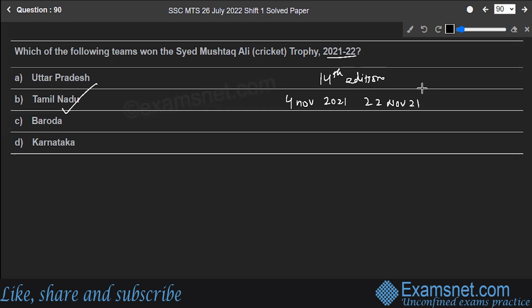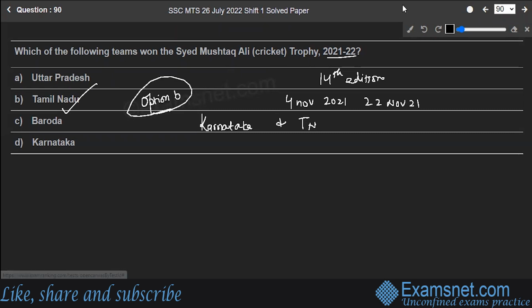The final was played between Karnataka and Tamil Nadu. Tamil Nadu won the Syed Mushtaq Ali Trophy in 2021-22. So option B is the correct answer to the question. Hope you're clear with this. Let's move to the next question.